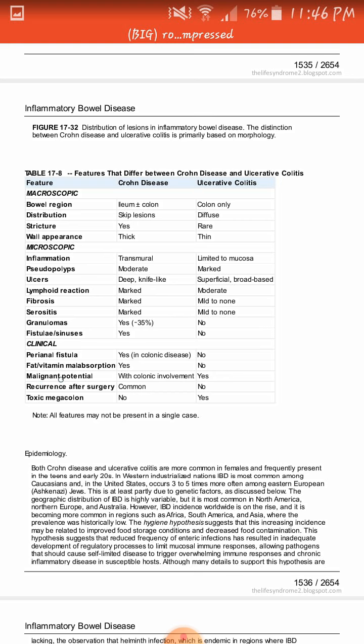Then we have malignant potential. Both of these diseases have malignant potential and can result in cancer formation. Then recurrence after surgery. Recurrence after surgery is more common in Crohn disease. Then we have toxic megacolon. Toxic megacolon is a condition in which there is damage to the myenteric plexus in such a way that there are no peristaltic movements in the colon, and it results in constipation and toxic megacolon, and it is present in ulcerative colitis. In case of ulcerative colitis, there is damage to myenteric plexus. Thank you.